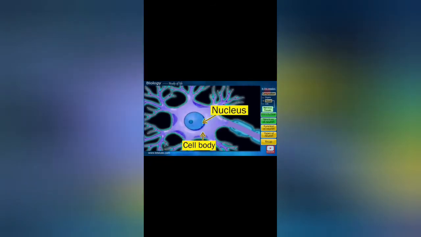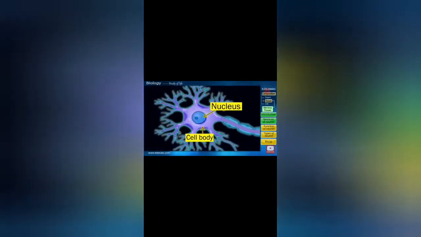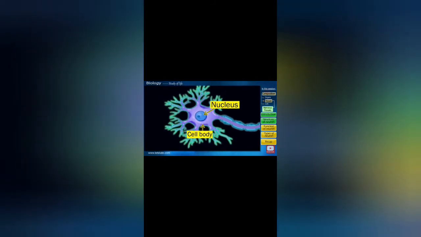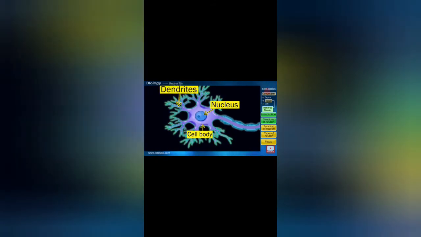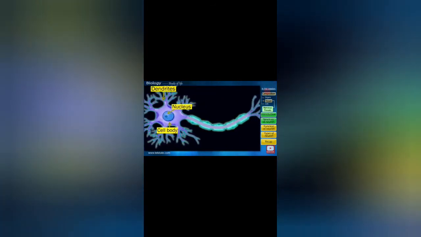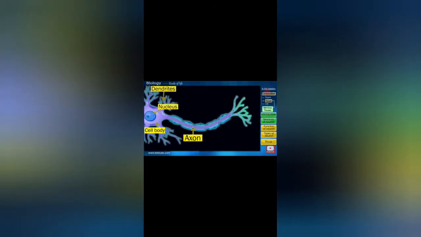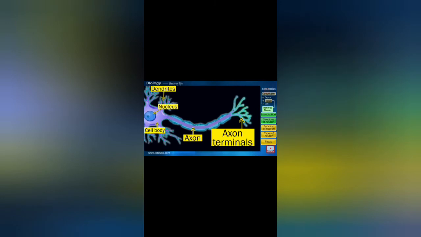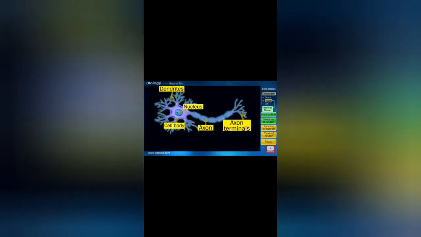About the structure of the nerve cell, it consists of the upper part called the cell body. Within that there is a nucleus. From here are projecting many branch-like structures known as dendrites. One of the extensions of the dendrite is called the axon. This axon ends up in root-like structures, and this is called the axon terminal. This whole structure represents a nerve cell, or we can call it a neuron. Let us now discuss how this nerve cell functions.